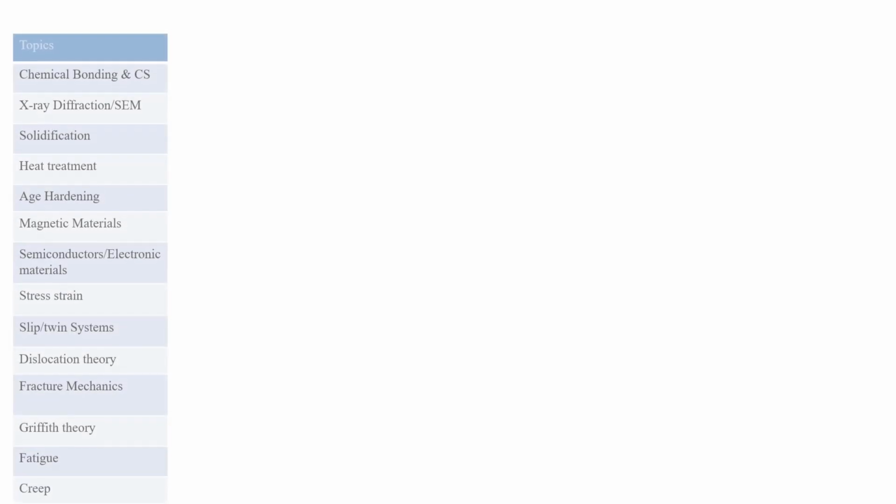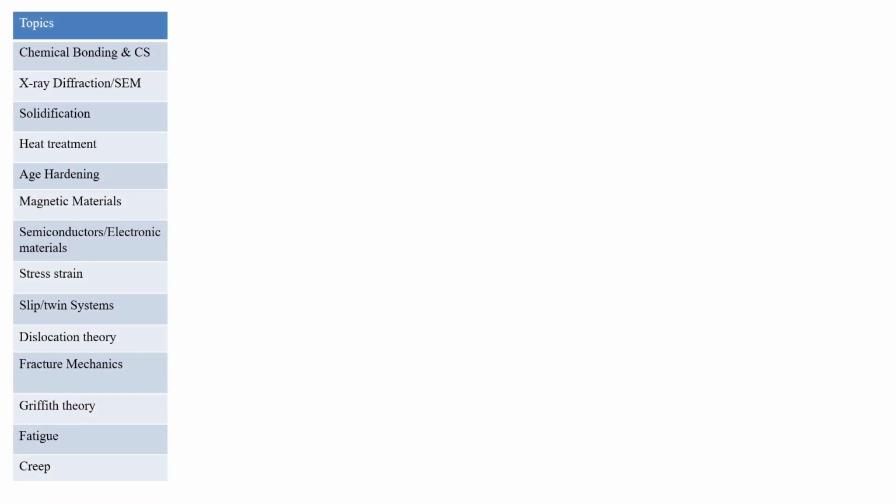So the next part is physical metallurgy and mechanical metallurgy, and in that part I have categorized important topics only, because it was very vast for us to separate those topics. Okay, so we chose chemical bonding and crystal systems, that is related to questions on crystal structure and basic crystal structure principles, and all that is related to the crystal system, and basic calculations of planar density, linear density, theoretical density, those all will come under this section.